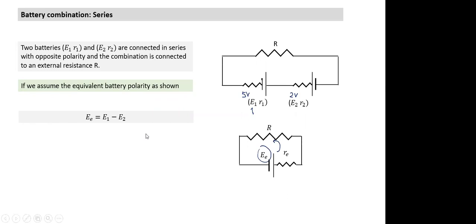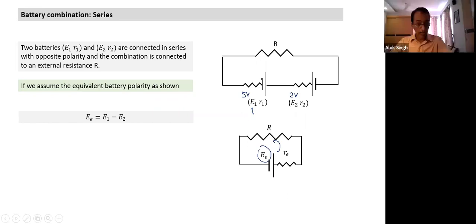Sir, isn't this like a charging one? Yeah, in this case also it's a charging one. But what I'm concerned with at this stage is, if I have to solve the circuit, can I simplify the circuit? Can I replace these two batteries with a single battery? The charging is correct. One of them is charging, but I have to replace them with a single battery.